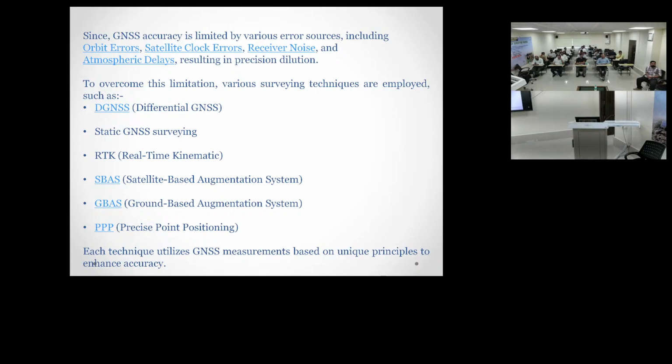To make this time consuming process easier, we have established CORS stations. These are permanent CORS stations. Suppose these permanent CORS stations are sending.